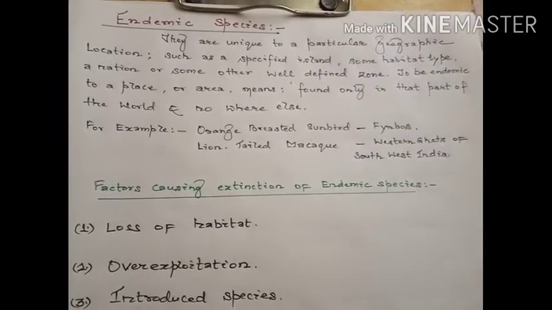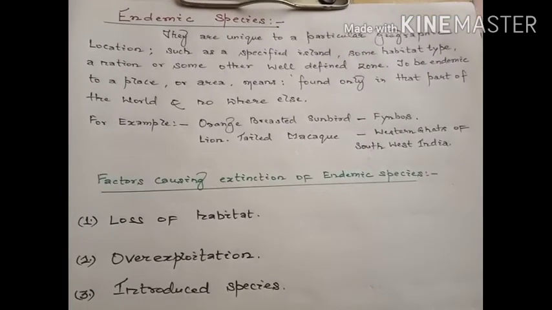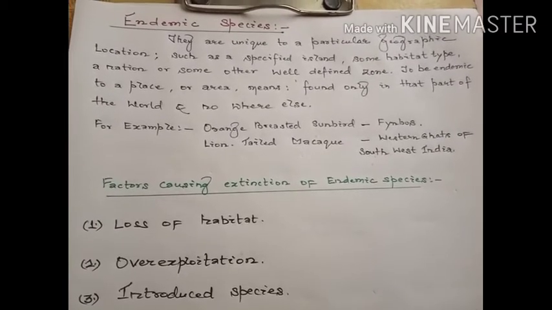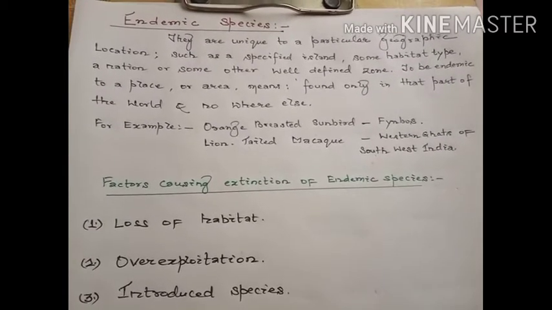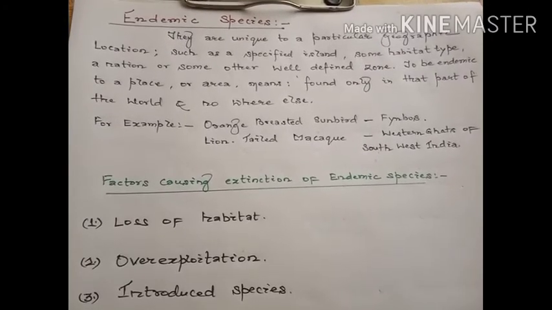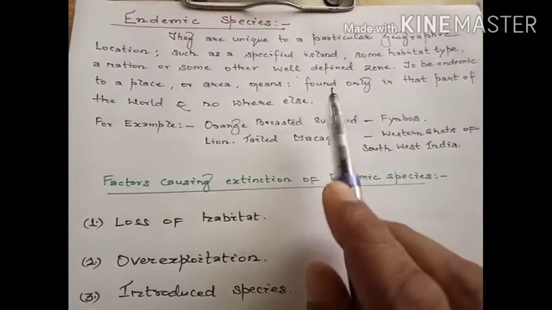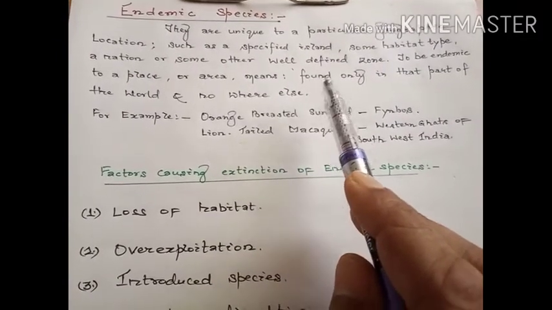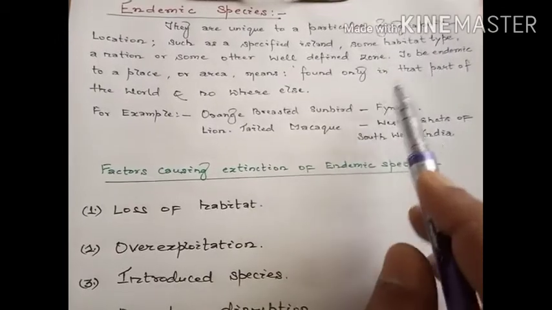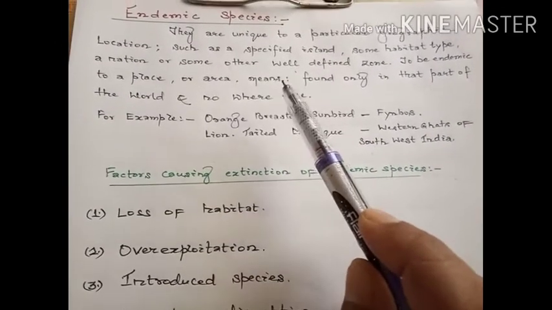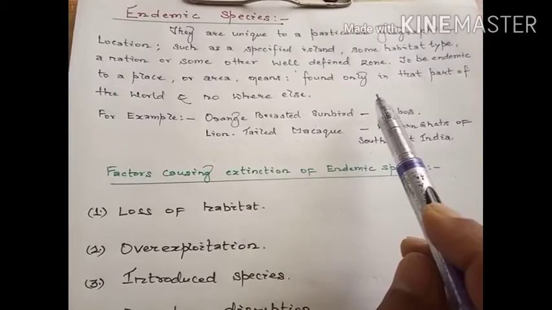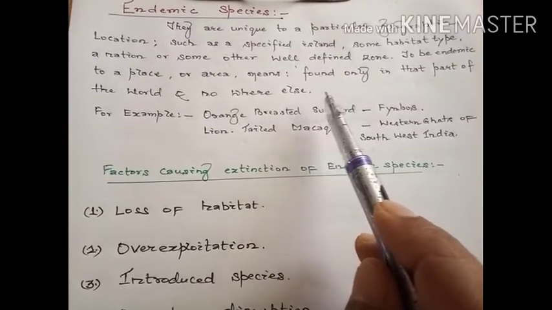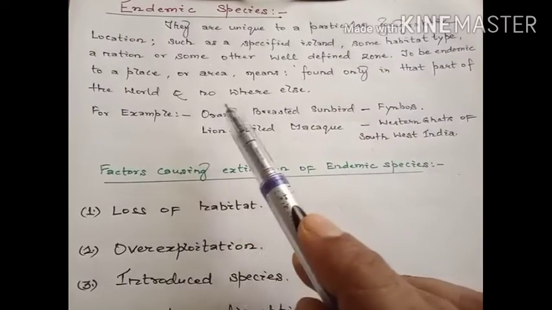Now we'll discuss the endemic species. The word endemic means pertaining to any particular locality or geographical area. So endemic species are unique to a particular geographic location, such as a specified island, some habitat type, a nation, or some other well-defined zone. To be endemic to a place or area means found only in that part of the world and nowhere else.